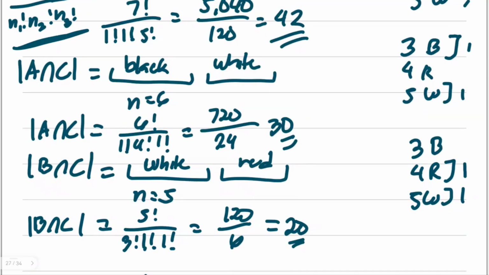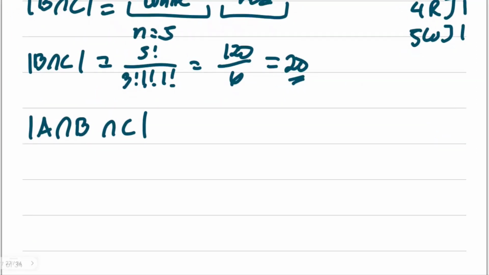Take note that our 3 black balls are counted as 1, our 4 red balls are now counted as 1, and our 5 white balls are now counted as 1.